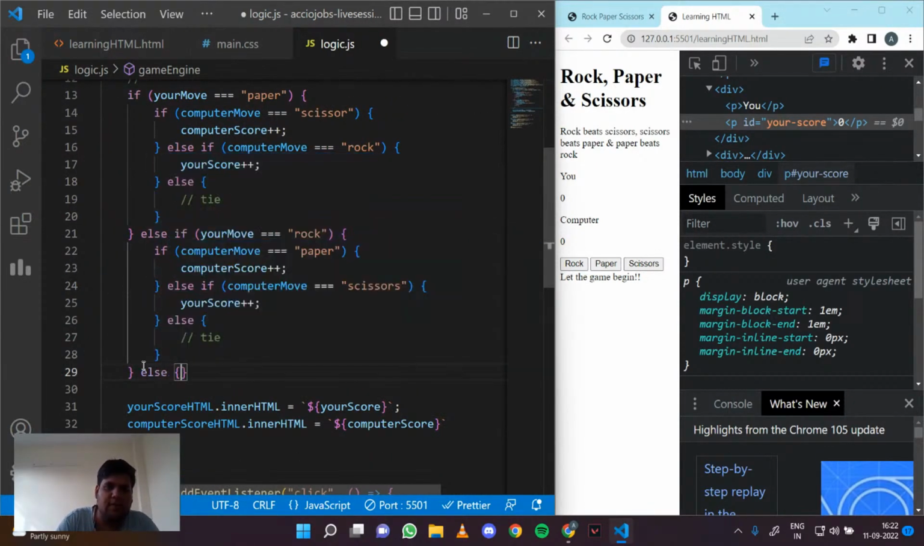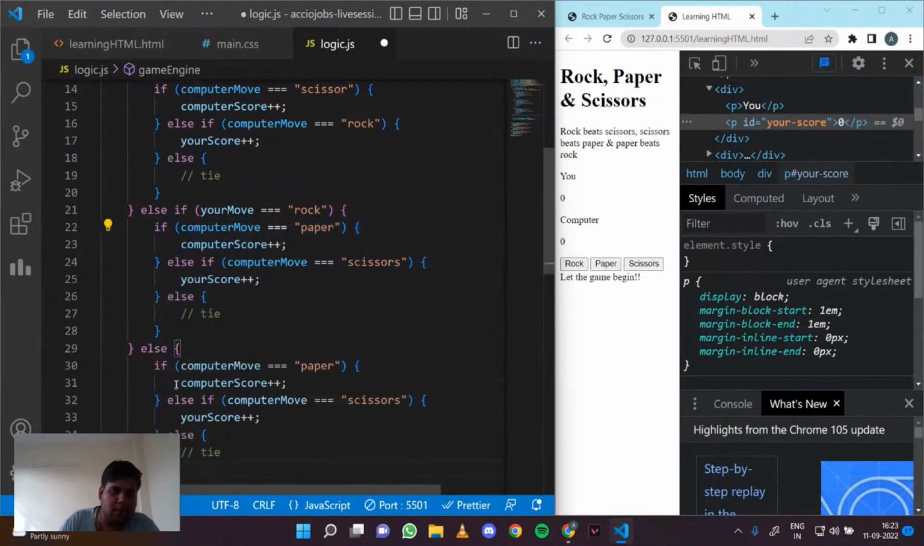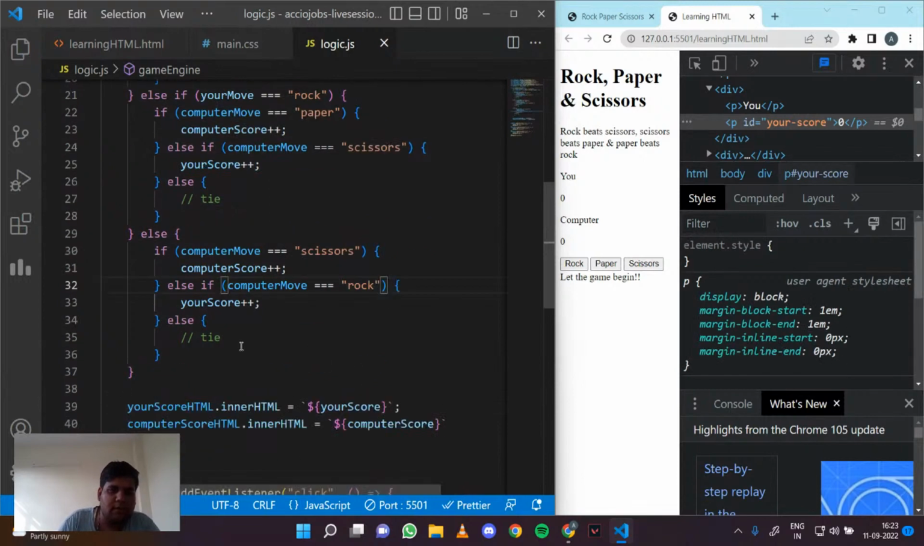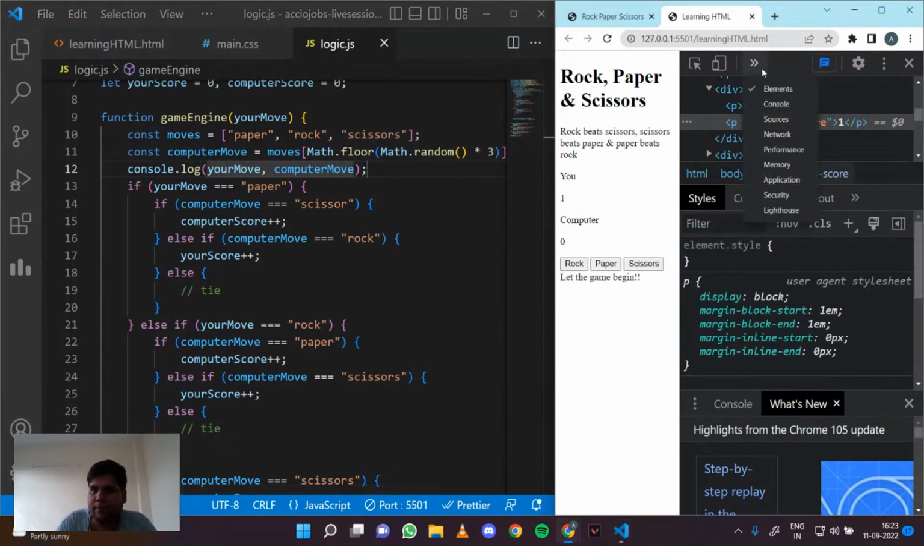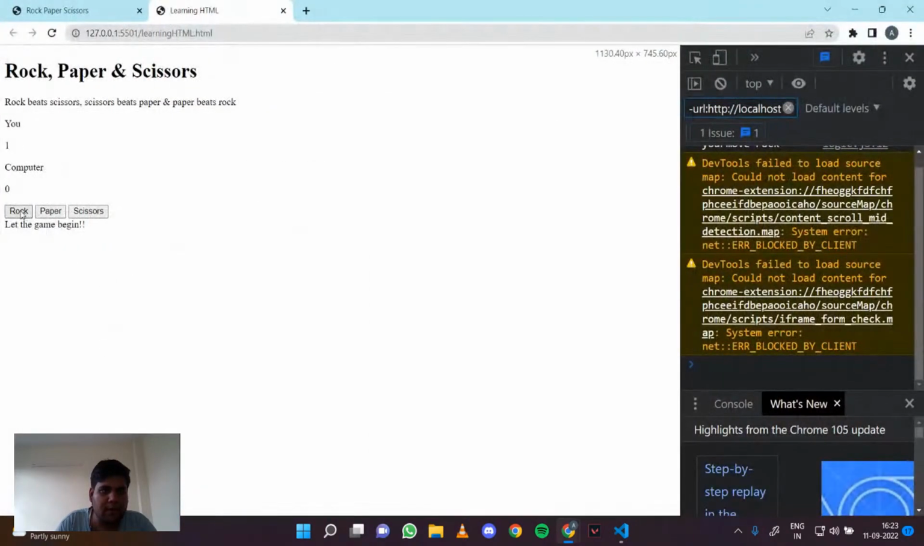And else, basically the last option, if we pick paper, what would be the computer win condition? It would be scissors, and the computer lose condition would be, since we were picking paper, that it picks rock. So let's just try to play this. In each instance, let me console log what moves we are getting, so let's console your move and computer move. Let's see what is happening right now.